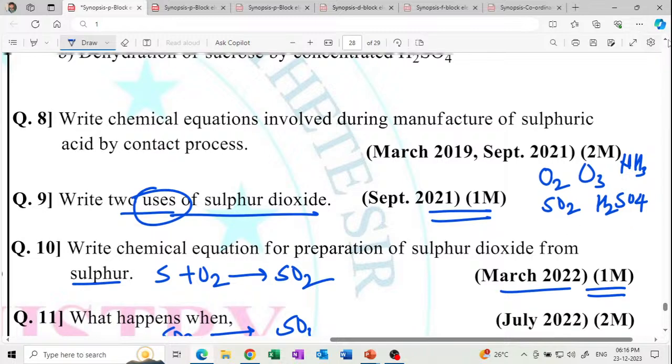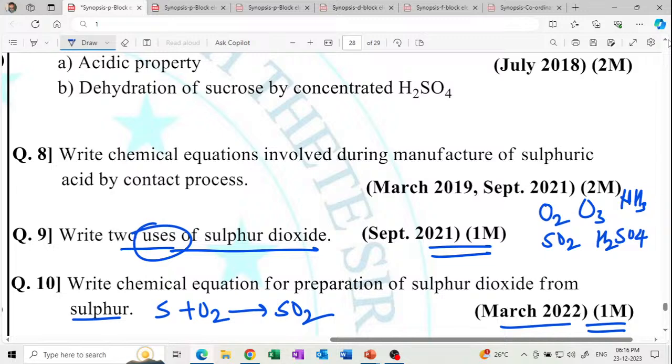Get it? Write the chemical reaction involved in the preparation of sulfuric acid by the contact process. In the contact process, sulfur dioxide, V2O5 vanadium pentoxide as a catalyst.